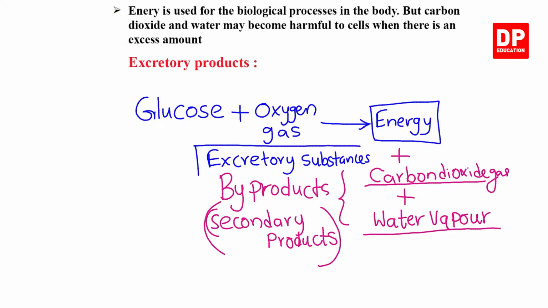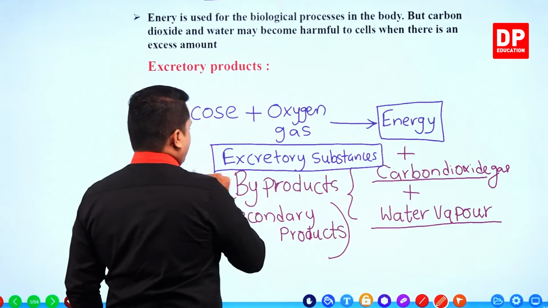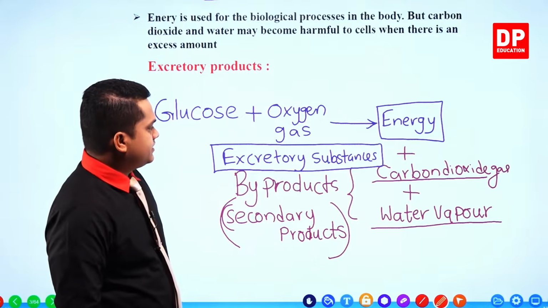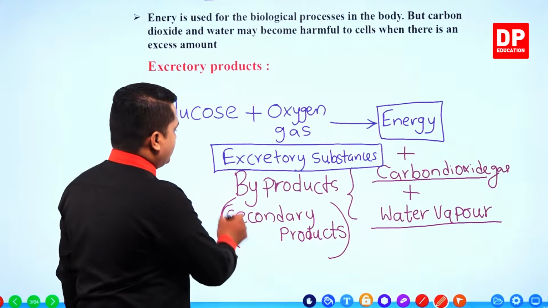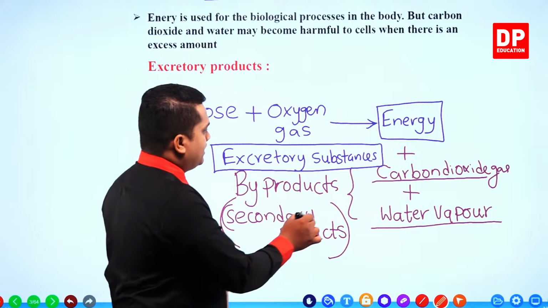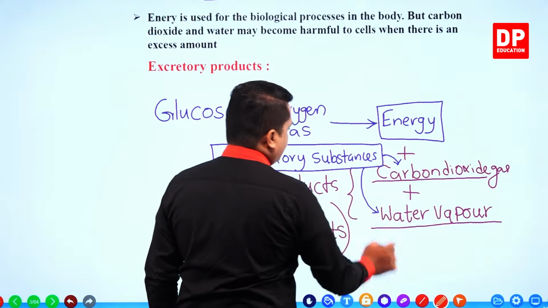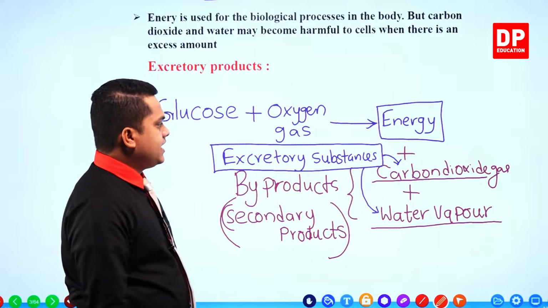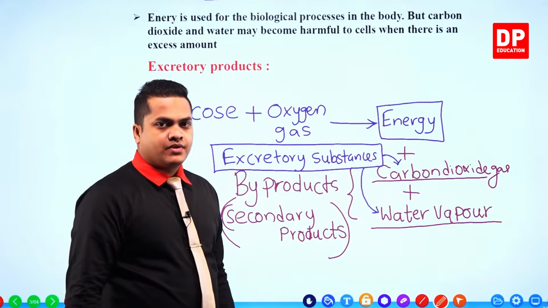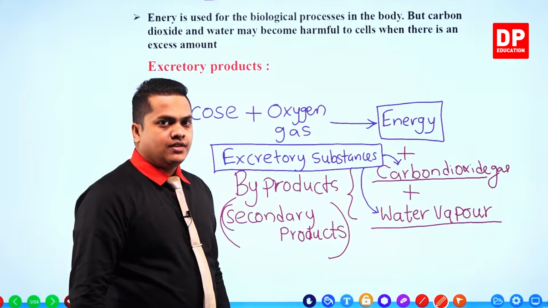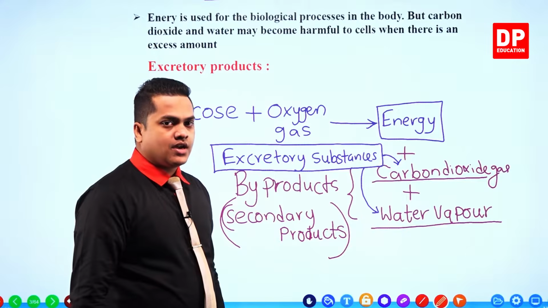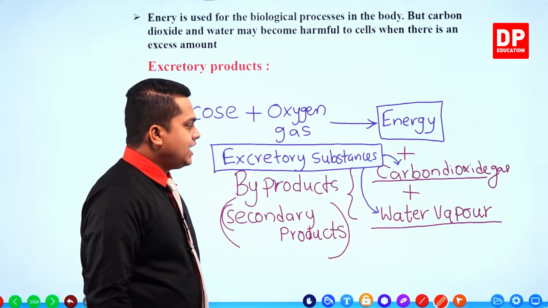These are the ones which are referred to as excretory substances. So excretory substances are carbon dioxide gas and water vapor. In the process of respiration, the main two excretory products are carbon dioxide gas and water vapor.